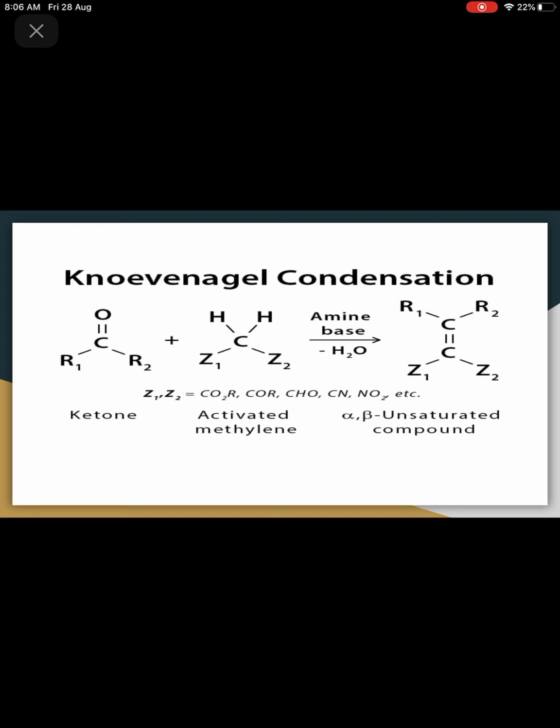It will withdraw the electron density from the carbon atom, and both hydrogen atoms are what? Activated. So this is called activated methylene group. This activated methylene group will react with this ketone. After removal of water molecule, we will get this alpha beta unsaturated compound.